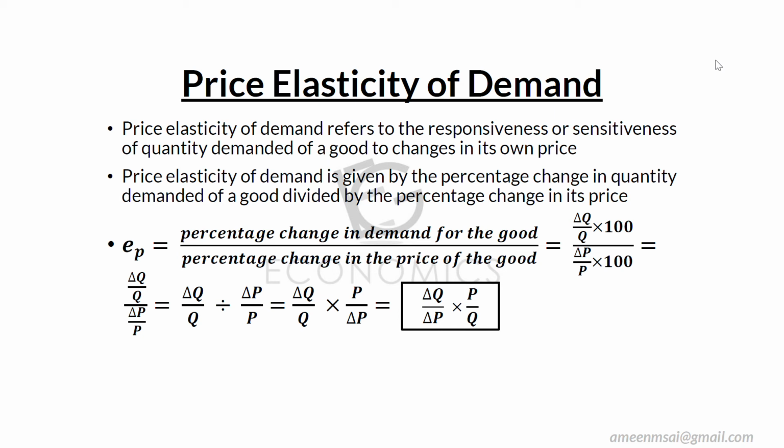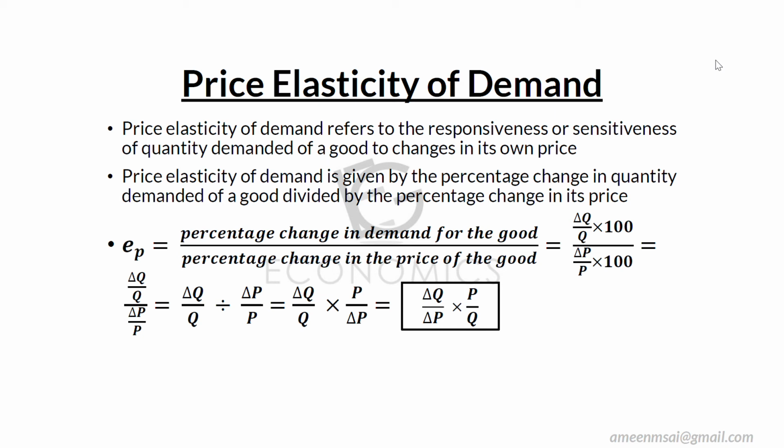It is 2 kilo. We bought 10 kilos, and when there was a change in price, the quantity demanded changed to 8 kilo. We bought 10 kilo before the price change. Now we are buying only 8 kilo. So what is the change in quantity demanded? 2 kilo. We decreased 2 kilo. So 2 by, what is the quantity demanded at first? The quantity demanded was 10. So 2 by 10 into 100.